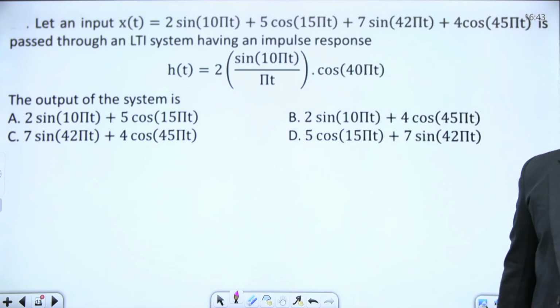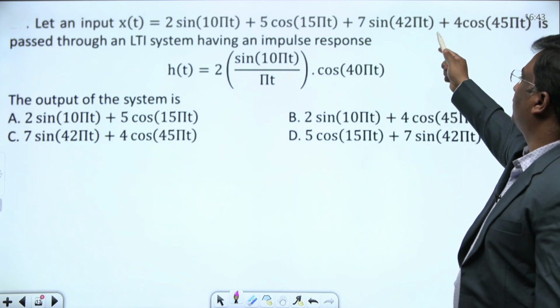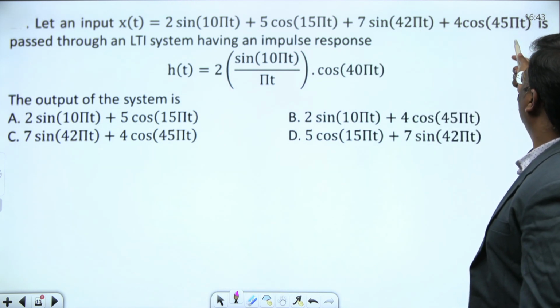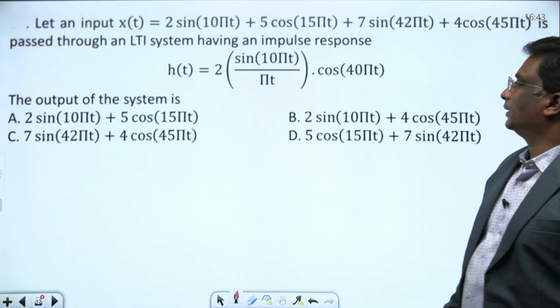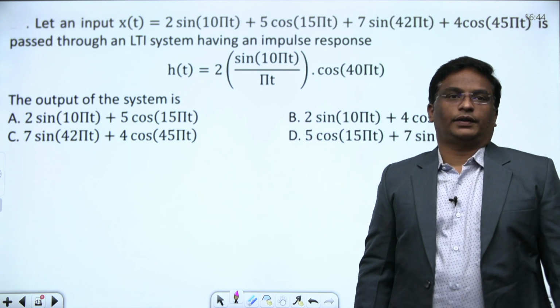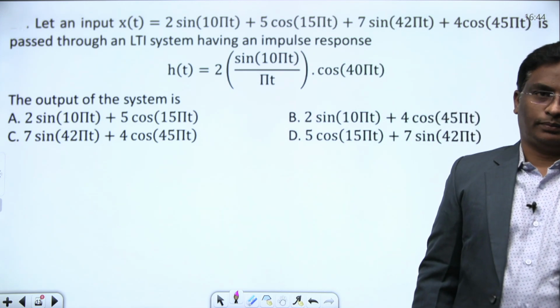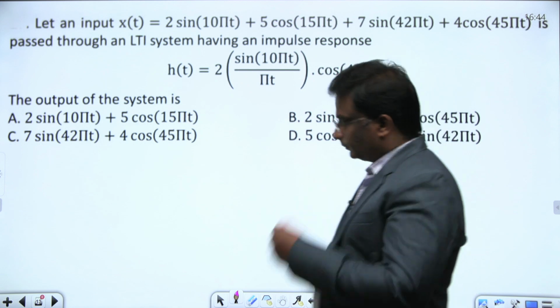Let an input x of t equal to 2 sin 10 pi t, 5 cos 15 pi t, 7 sin of 42 pi t, 4 cos of 45 pi t be passed through an LTI system having an impulse response h of t equal to 2 sin 10 pi t by pi t into cos of 40 pi t.